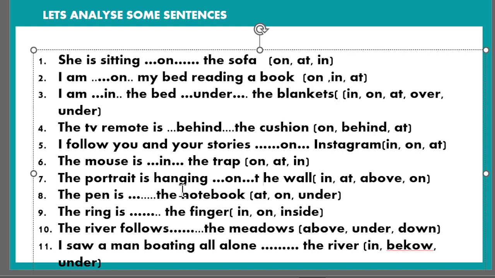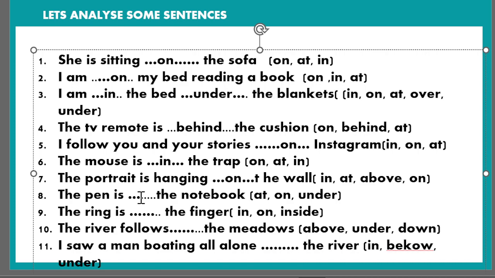The pen is dash the notebook. So it will be at. No, we can say on. Yeah, on is possible. But the most suitable would be under.